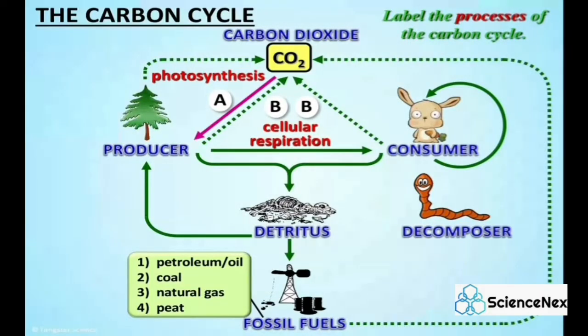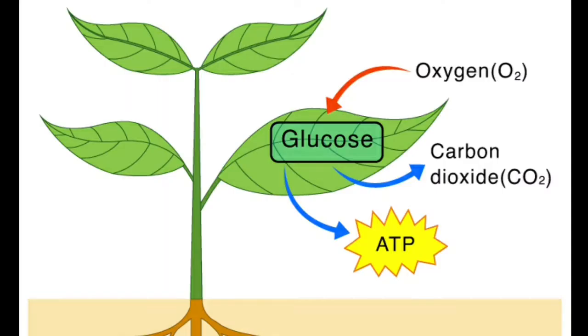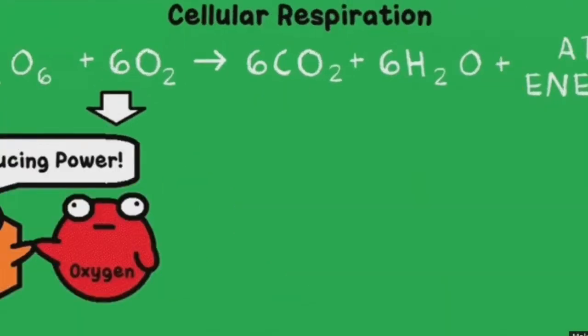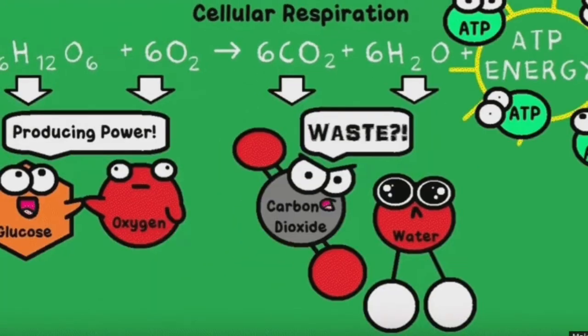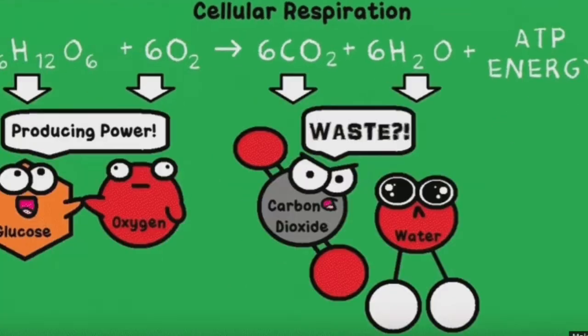Step B, cellular respiration. Cellular respiration is a chemical process performed by plants and animals. In this process, they use glucose and oxygen to produce energy. Besides energy, carbon dioxide and water are produced as byproducts. Here is the chemical equation for cellular respiration. Glucose molecules will combine with oxygen molecules to form carbon dioxide, water, and energy.